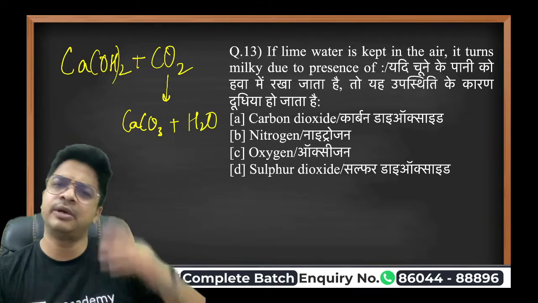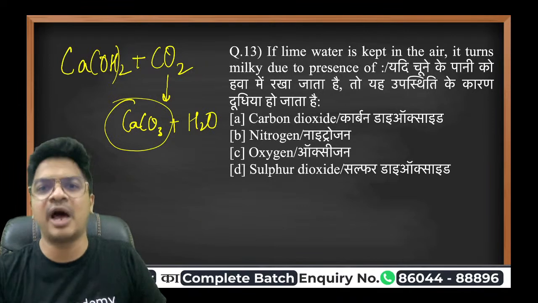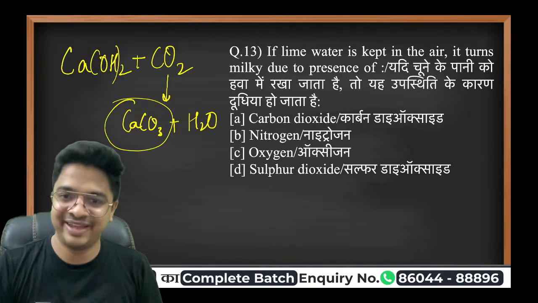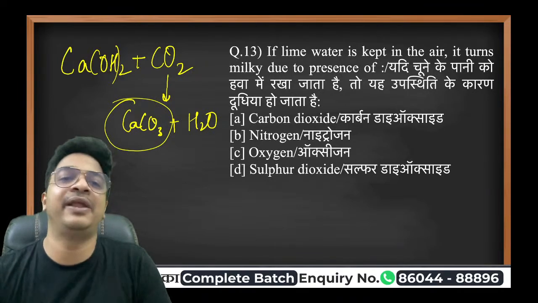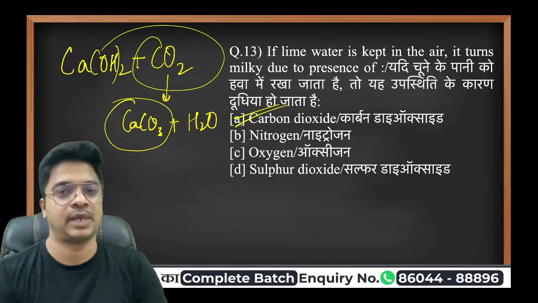Now calcium carbonate is obviously white. Calcium carbonate is what? Chalk, marble, they're all calcium carbonate. Yes. So basically it is because of the carbon dioxide that it is becoming white in color. Cool. Let's move on to the next one.